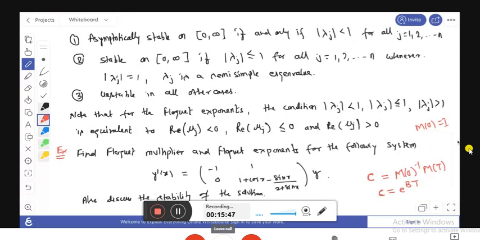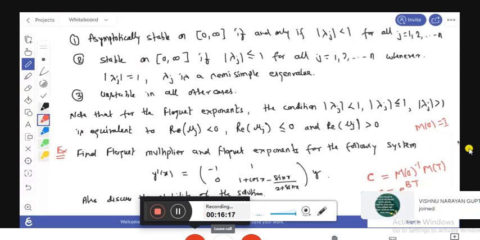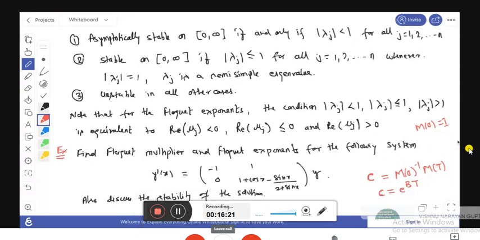So your fundamental matrix M(x) equals: first row e to the power x plus sin x, e to the power minus x; second row e to the power x plus sin x multiplied by 2 plus cos x, and the C3 term is 0. This is multiplied by C2, C3. Okay, so this is your solution, that is y(x). This portion is your fundamental matrix; if we try to find it, this is your y1 and this is your y2. So this is your fundamental matrix M(x).